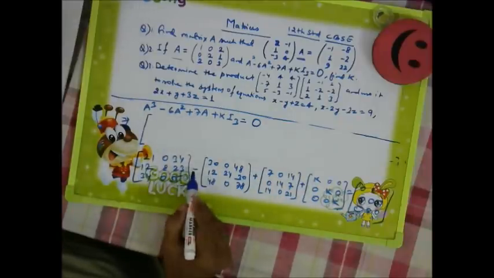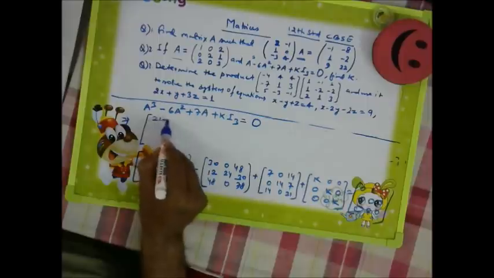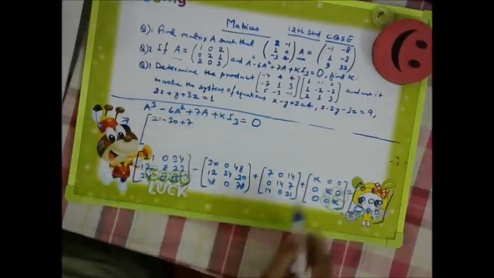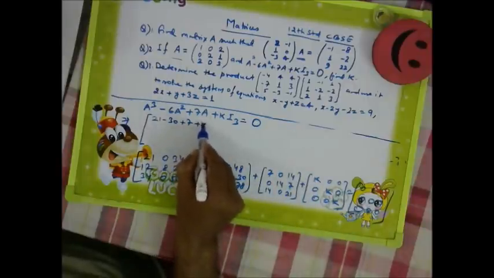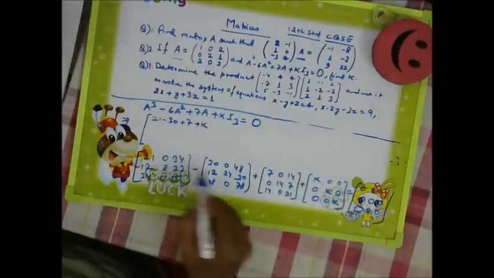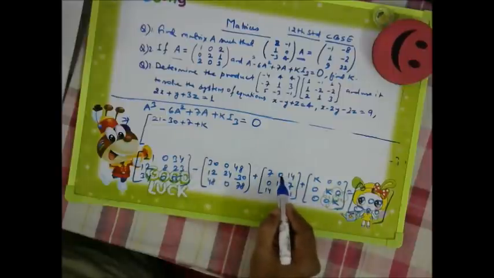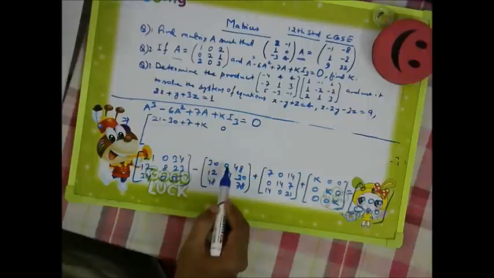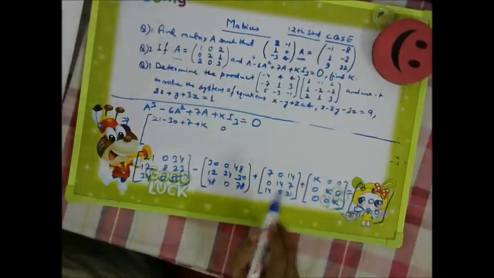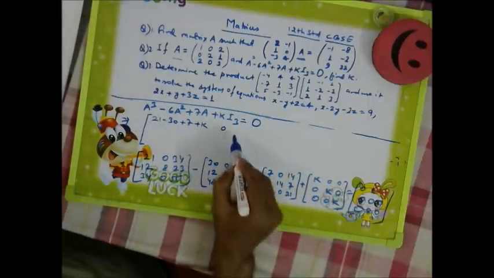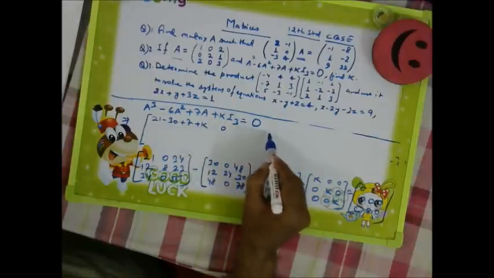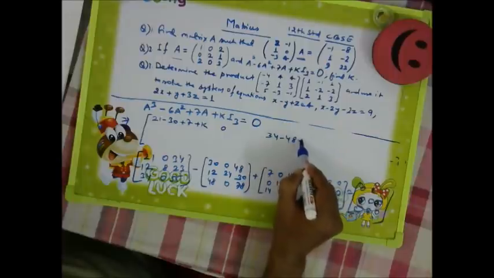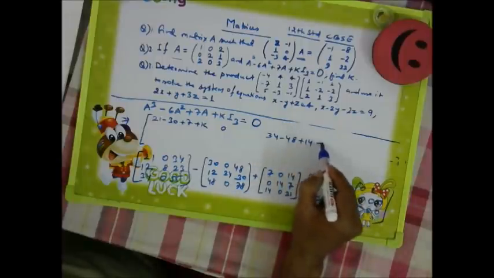21 minus 30, because in between minus is there. So 21 minus 30 plus 7 plus k. This is the first. Then 0 plus 0 is 0 plus 0 and 0, so it will be 0 only. 0 minus 0 plus 0 plus 0. 34 minus 48, so here I will write 34 minus 48 plus 14 and plus 0.